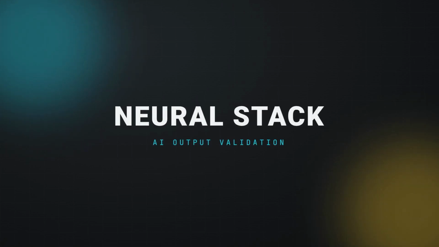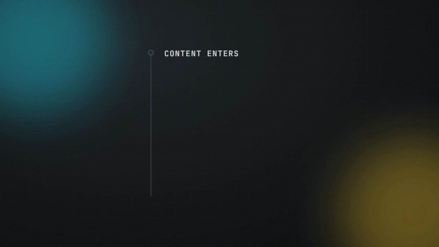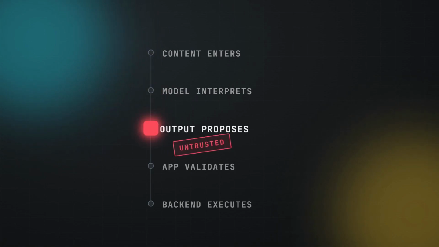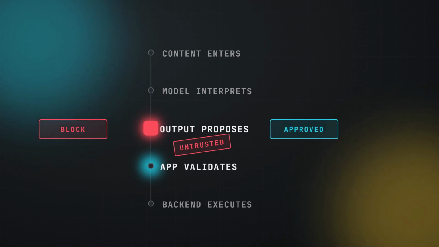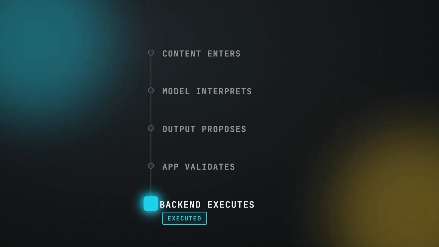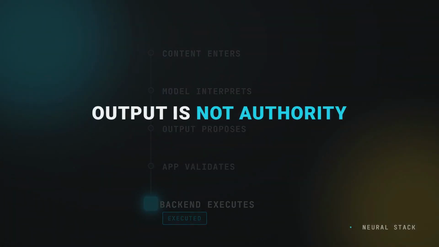Conceptually, the dangerous path works like this. Content enters the application. The model interprets it and produces output. Then the application decides whether that output stays text or becomes authority. If it's passed into a backend function, used to select data, or translated into a tool call, the model has crossed from generating language into influencing execution. The defensive rule from the findings is direct. Treat model output as untrusted input and validate it before it reaches backend functions. The breach becomes consequential when untrusted output is quietly promoted into trusted action.